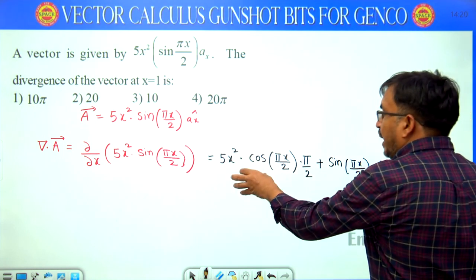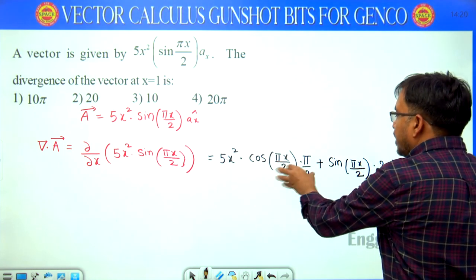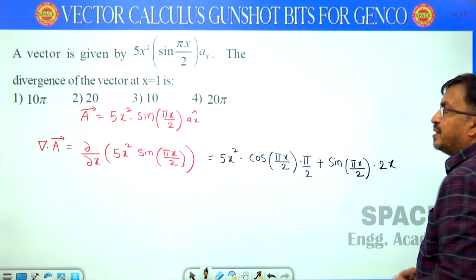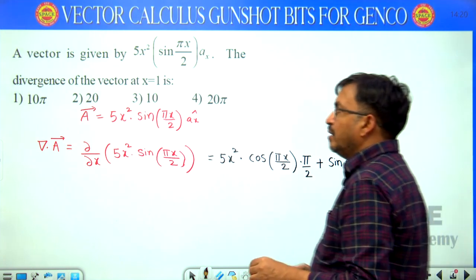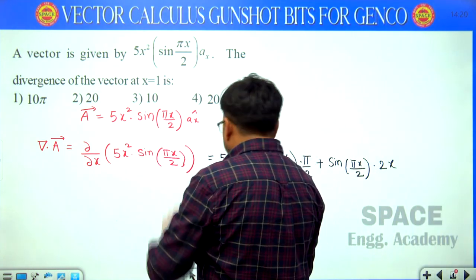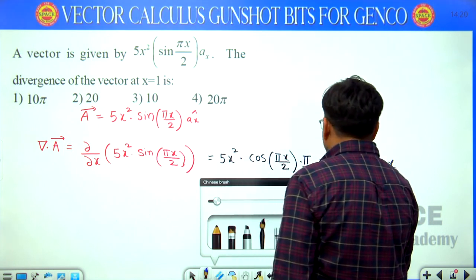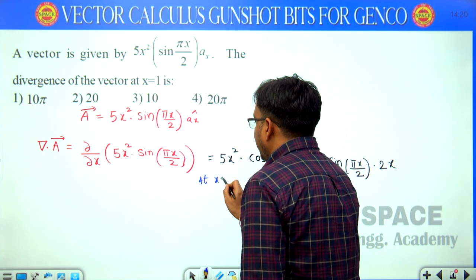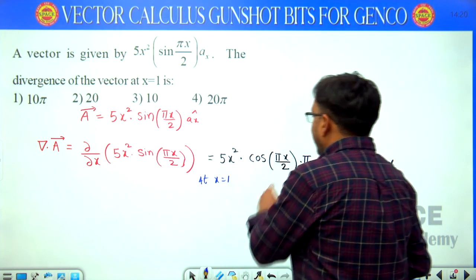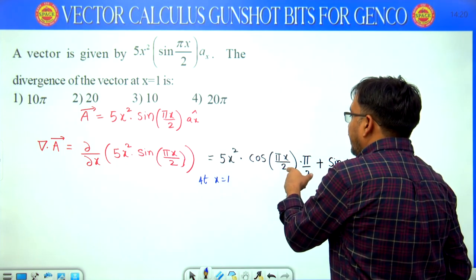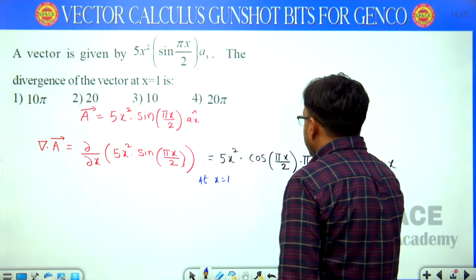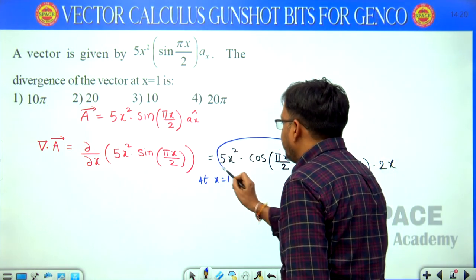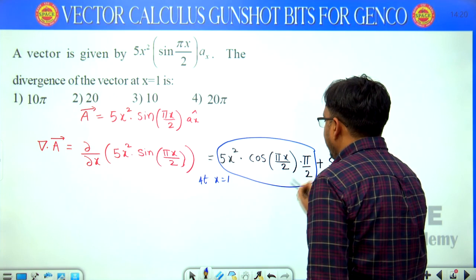Here 5x square is u, so u v dash plus v u dash. Then it is asking what is its value at x equal to 1. At x equal to 1, see here, x becomes 1, cos pi by 2, cos 90, this value becomes 0.